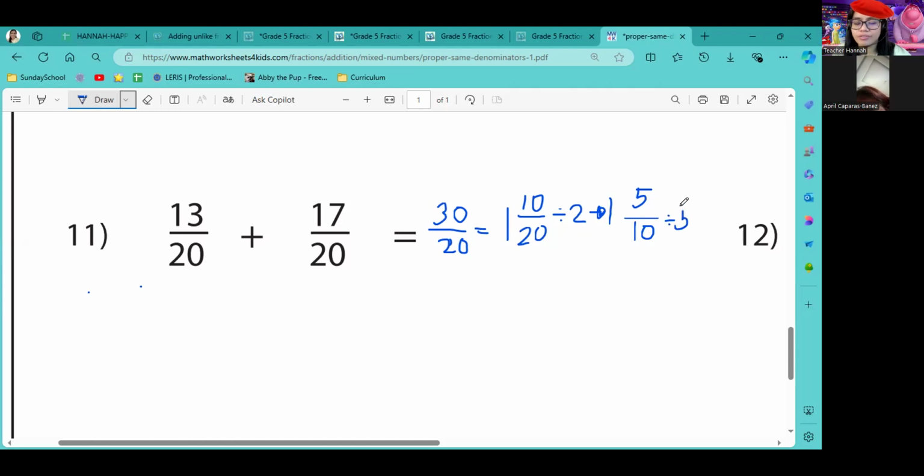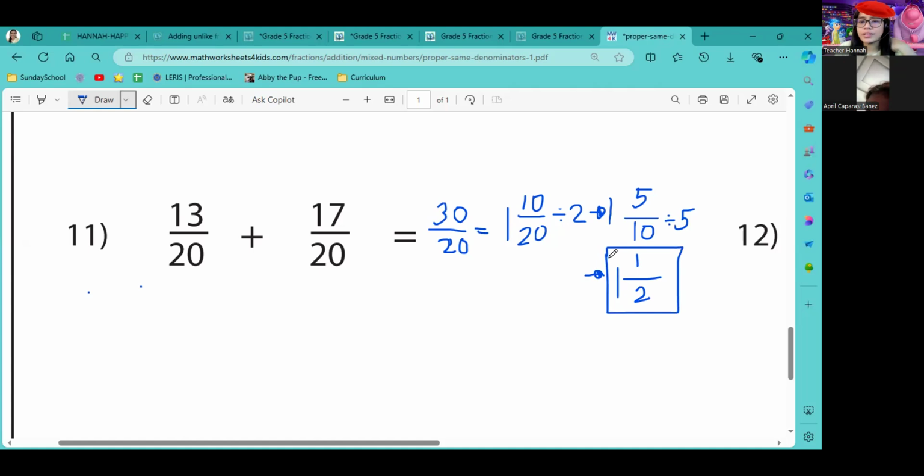Okay, so what is 5 divided by 5? 1. What is 10 divided by 5? 2. So this will be your final answer already.